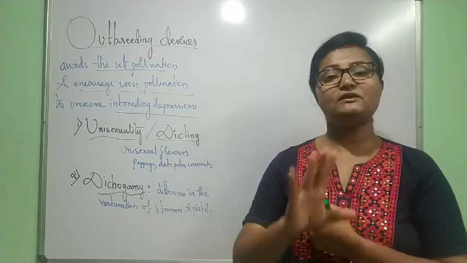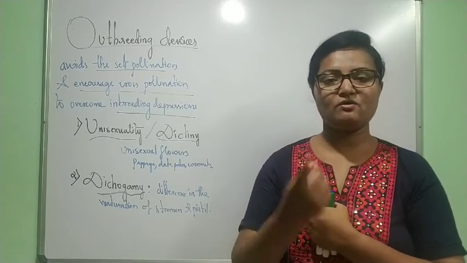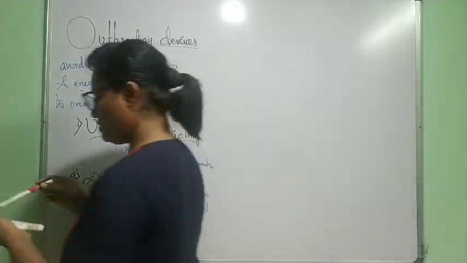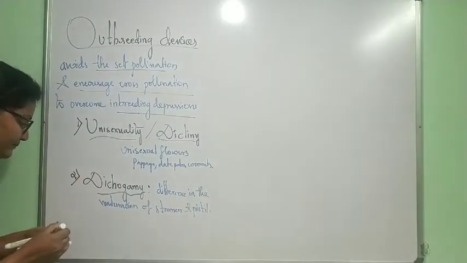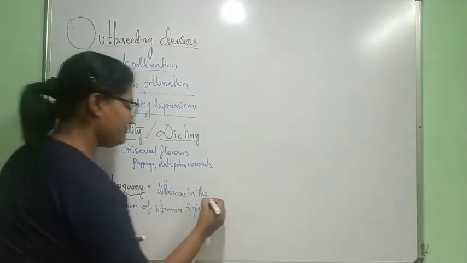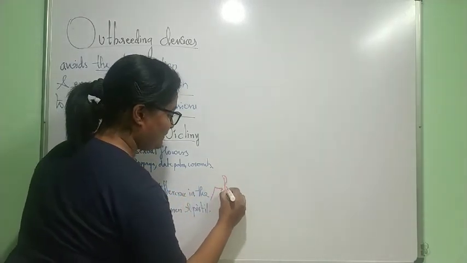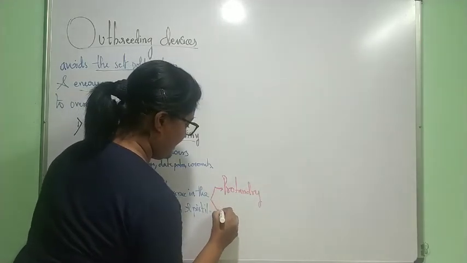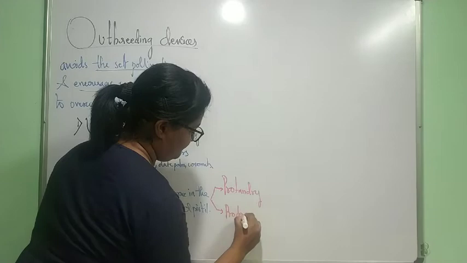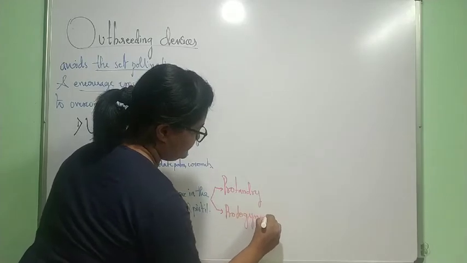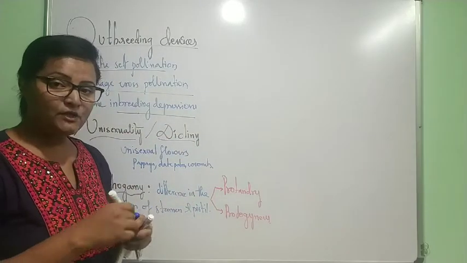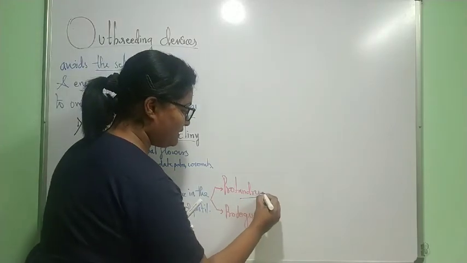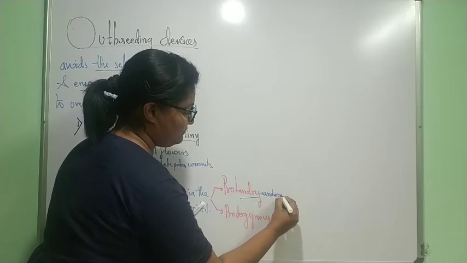So based on the difference in the time of maturation of anther and stigma, there are two kinds of dichogamy. Okay, those are protandry and protogynous. Just remember androecium, gynoecium: protandry indicates androecium.